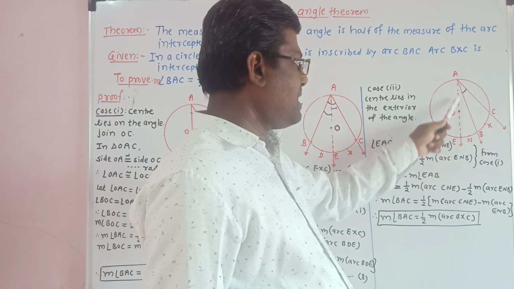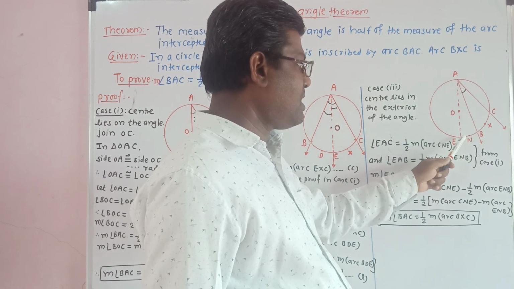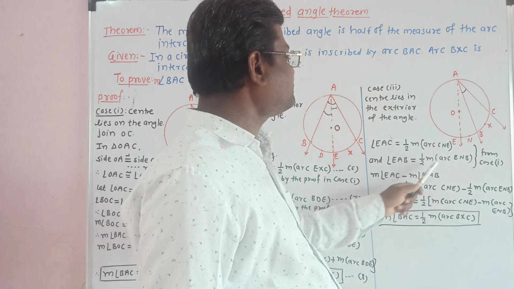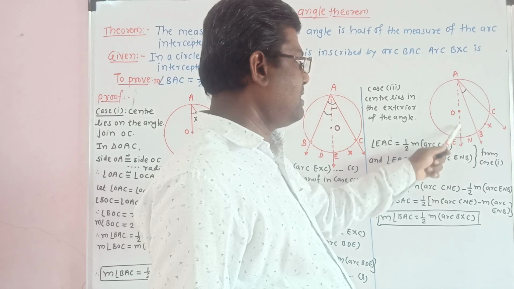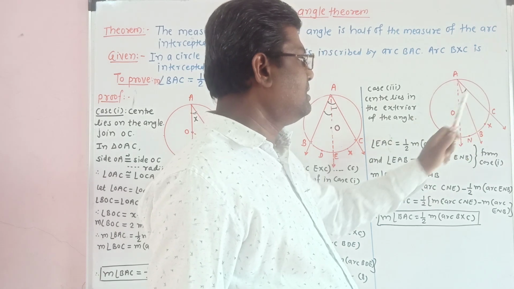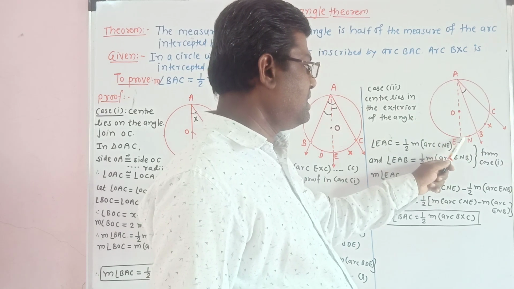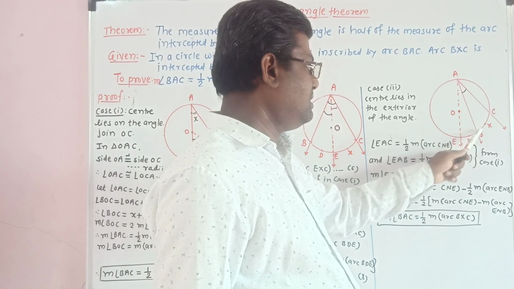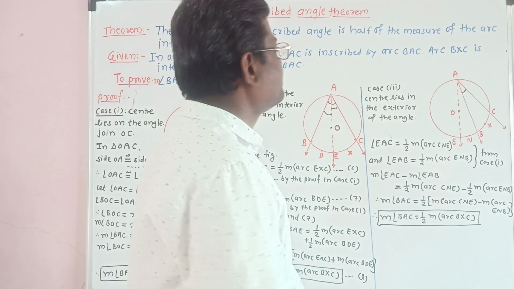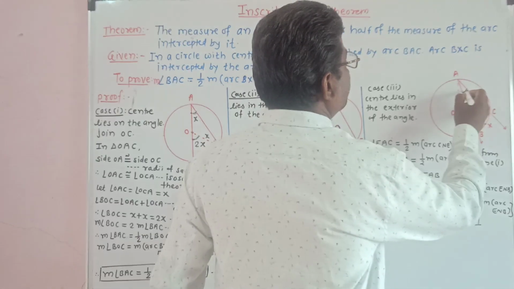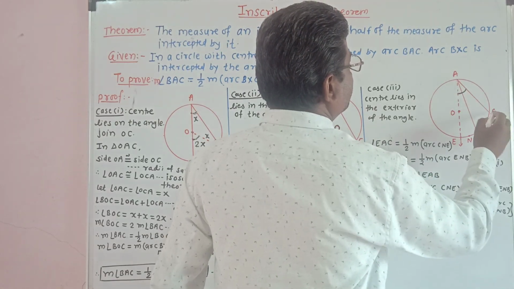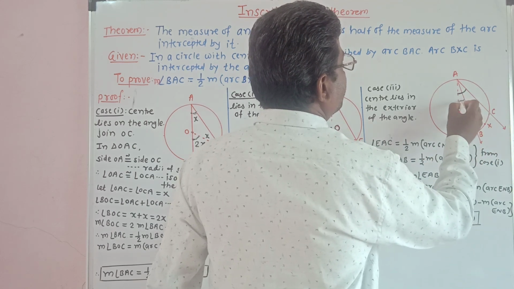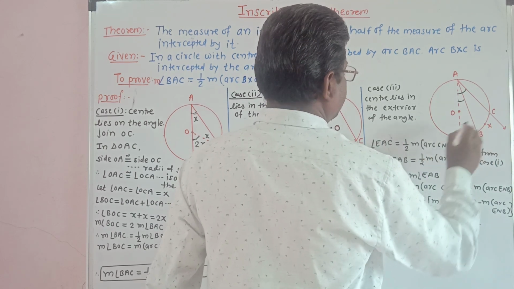So measure of angle EAB is equal to half into measure of arc ENB, and measure of angle EAC is equal to half into measure of arc CNE. So this angle is half of this arc, and this angle is half of this arc.